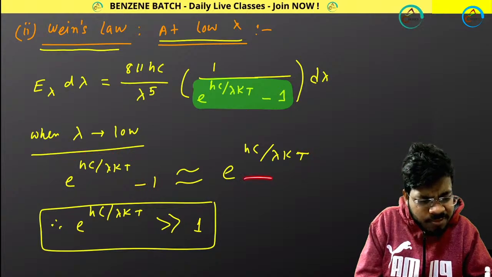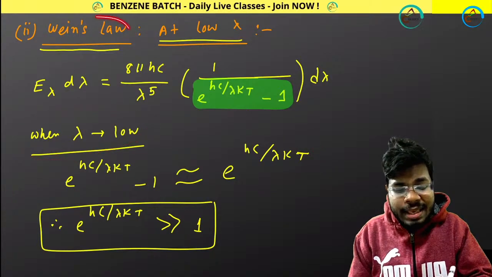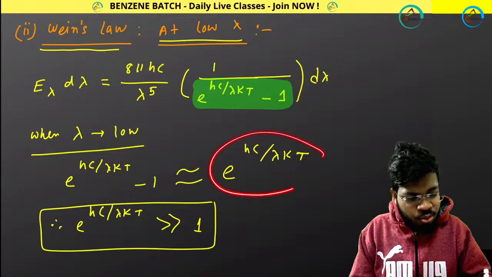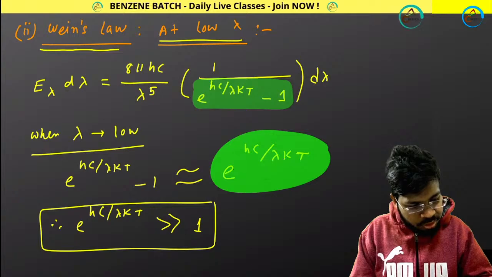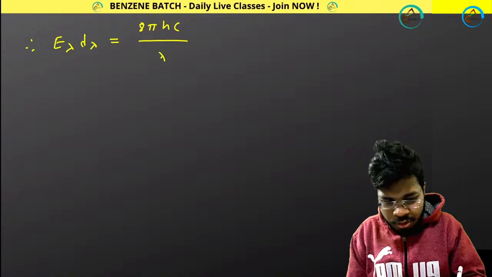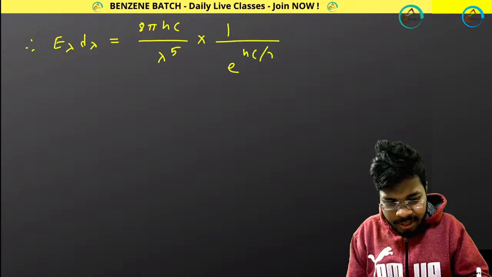Now why am I doing this? Because I know this law is applicable at lower wavelength region. So if I put this value in the place of this, what will happen? Let's see. Therefore E lambda d lambda equals 8 pi hc by lambda to the power 5 into 1 by e to the power hc by lambda kt.